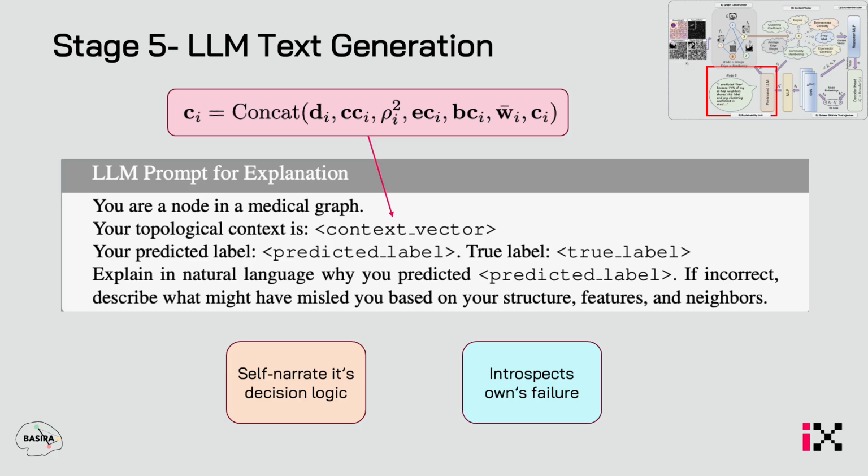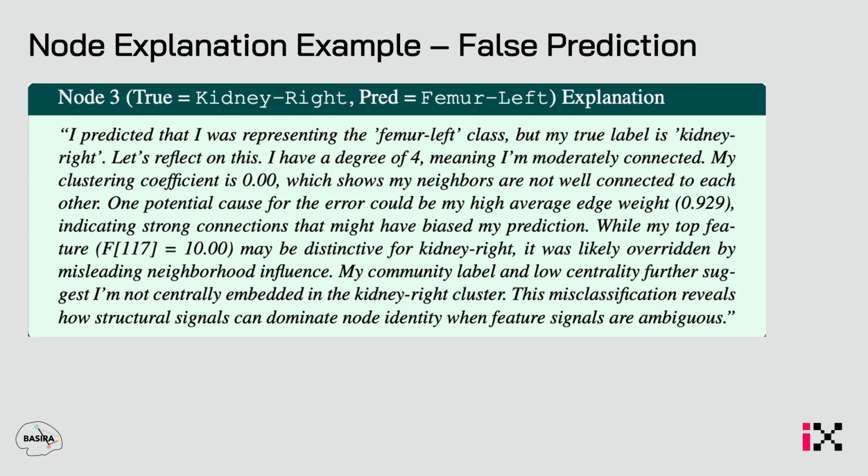So this way, we self-narrate the decision logic, but also if the predicted label is wrong compared to the true label, it introspects its own failures. Let's go into some examples.